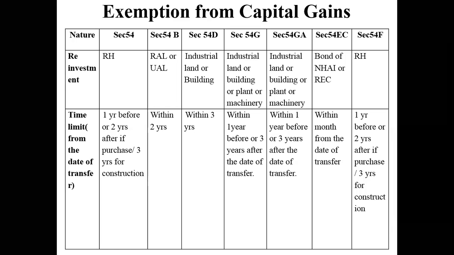Somebody has raised his hand. Yes, Rashmi. I had one more doubt. Can we reinvest the money only once or more than once, sir? Suppose, as you gave the example, the capital gain amount is 15 lakhs. I invested 10 lakhs out of it. 5 lakh is left. Can I invest it again? Rashmi, for a residential house, you have 3 years time. Do whatever you want.